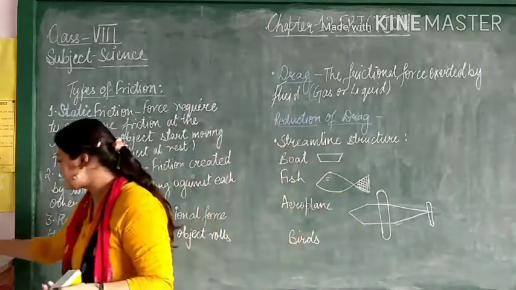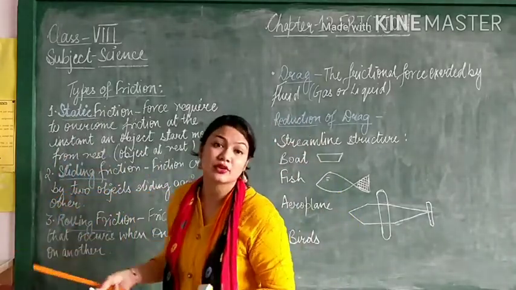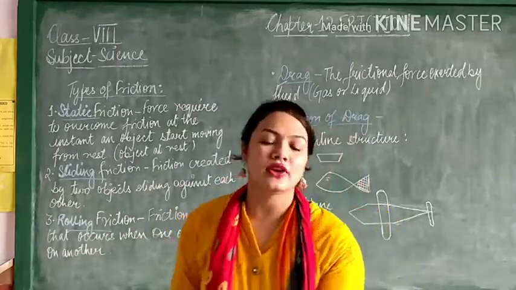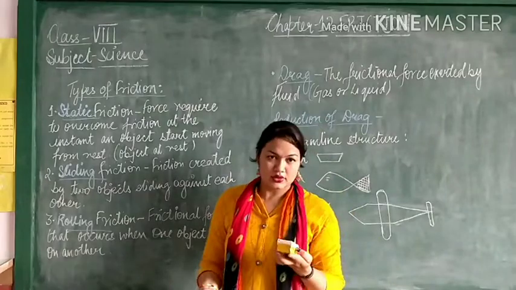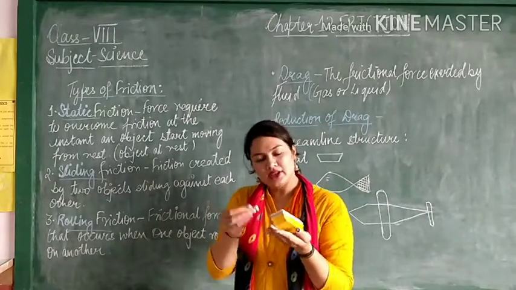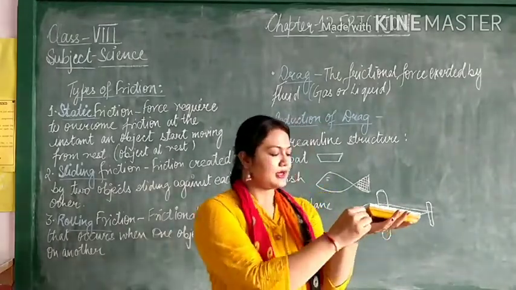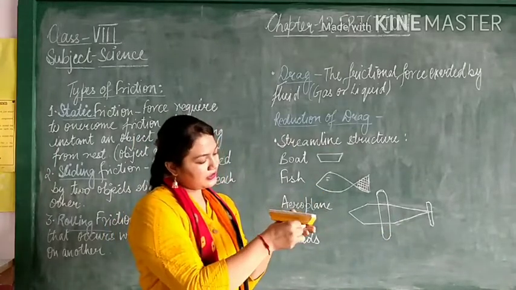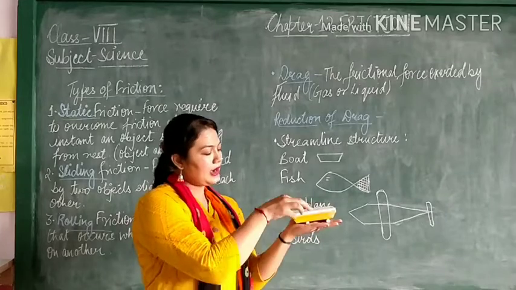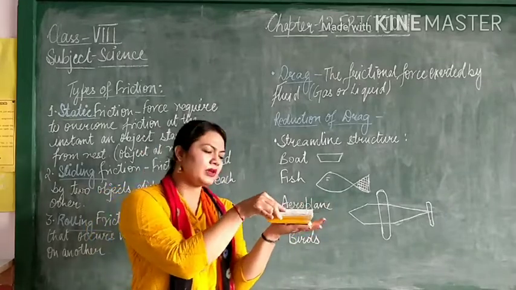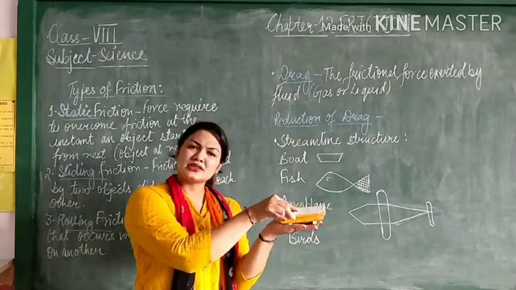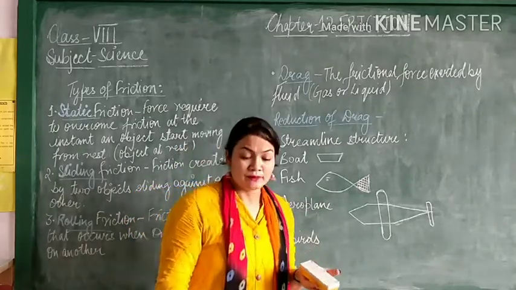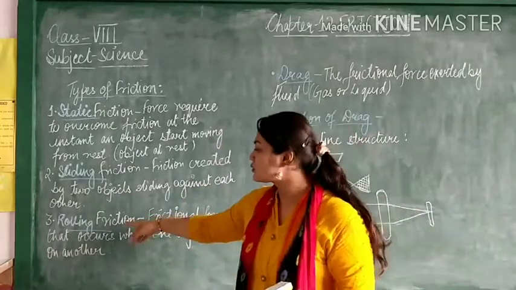Rolling means the wheel. As we have already put the wheel, I have told you, to reduce the friction. In the same way, in rolling friction, we put rollers. Rollers means wheel. So like this, I am putting these chalks in roll, wheel form. And now see, it is very easy for me to move this, very easy. Even in skating, rollers are used. So remember, what is rolling friction?